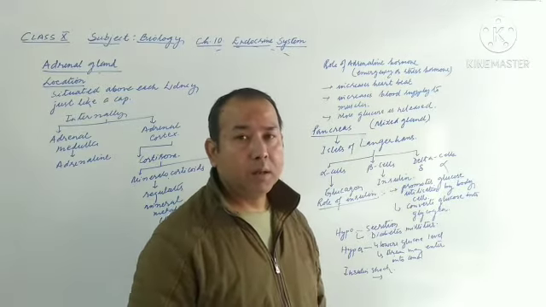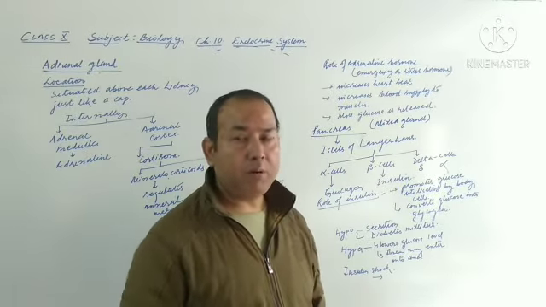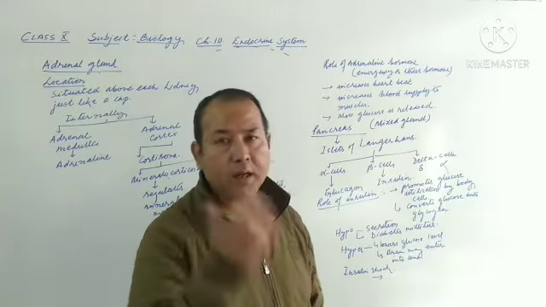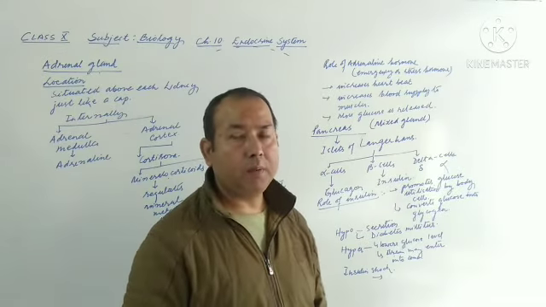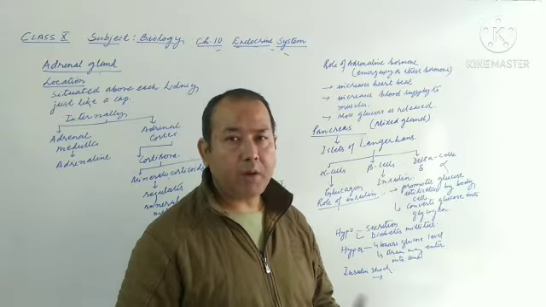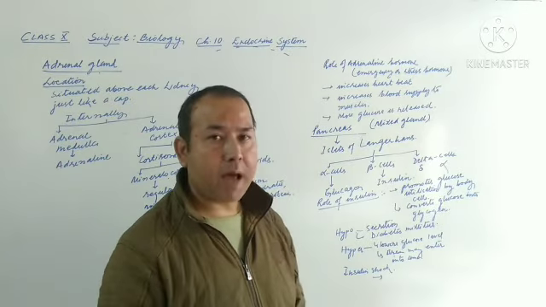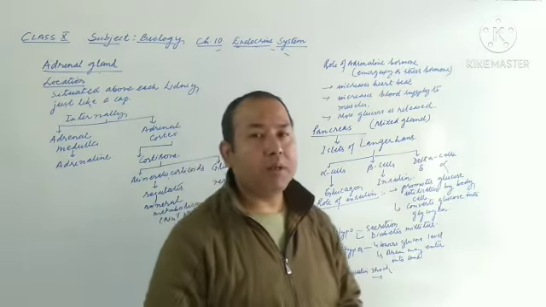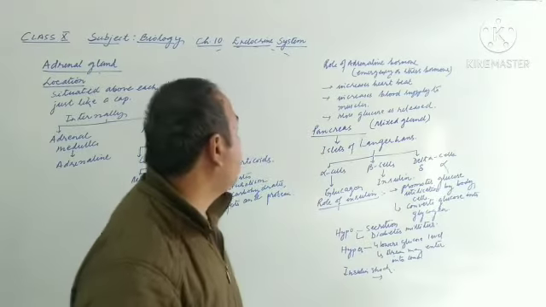And more glucose will be released. The glycogen which is stored in the liver gets converted into glucose, and again it is transported to different cells of the body, so that it can be oxidized and release a large amount of energy to counter the emergency situation. So this is about adrenaline hormone.